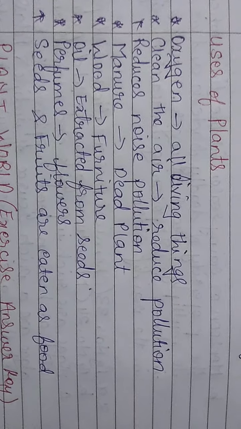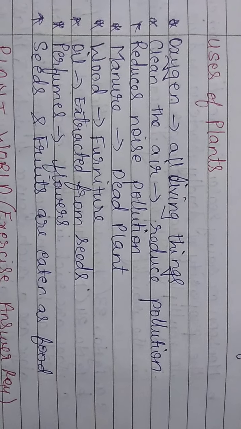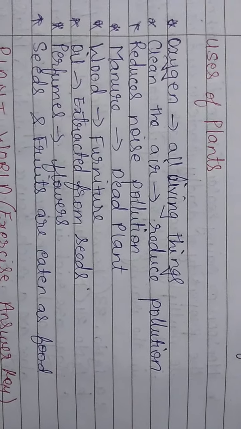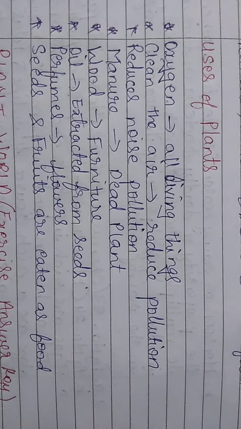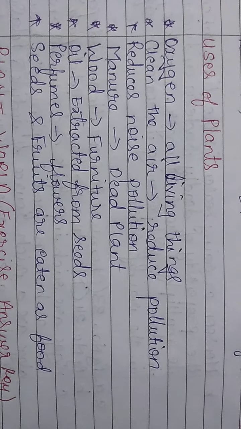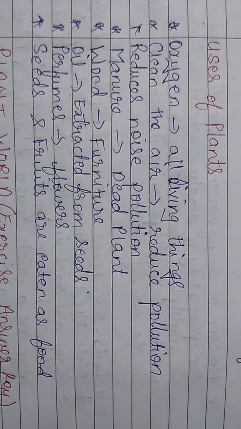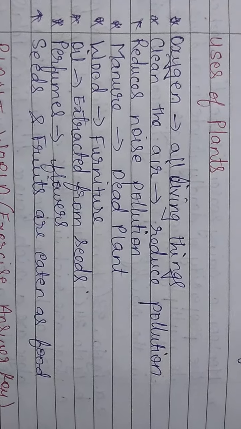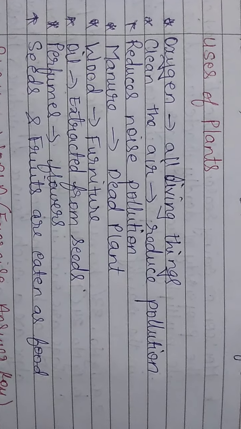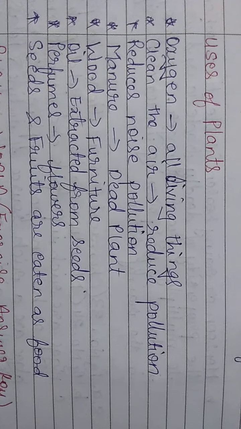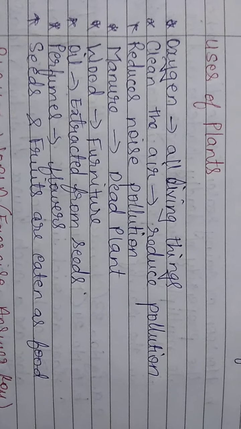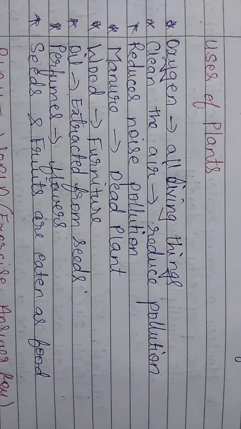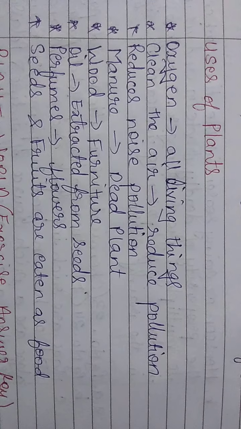Then plants also give us wood, right? We get wood from plants, and there are many uses of wood. We have studied the uses of wood. One of the major uses of wood is in making furniture, right? Wood is used in making furniture, in making buildings. Then it's also used as firewood, for burning, as a fuel. So plants give us wood, which is useful in many things.